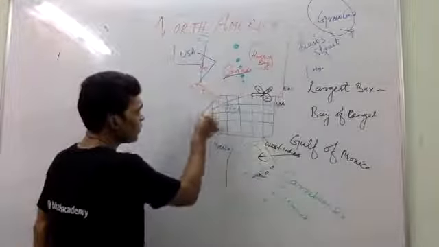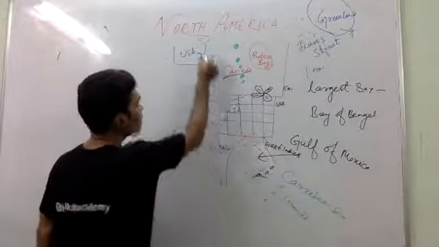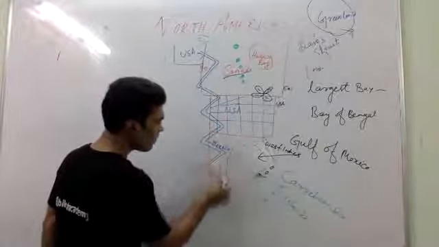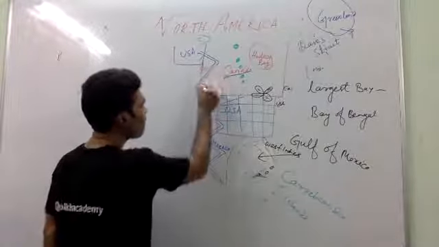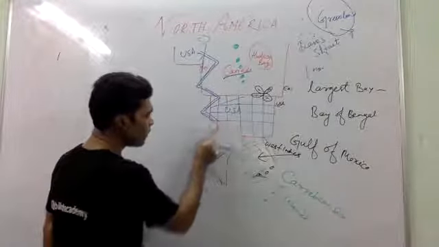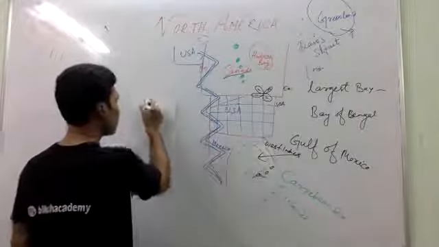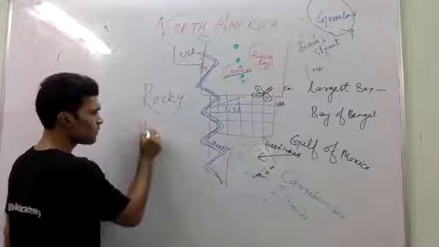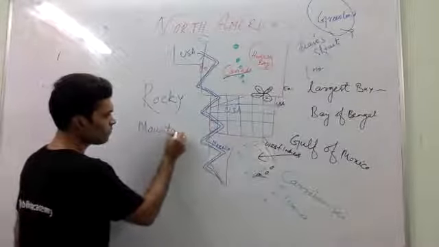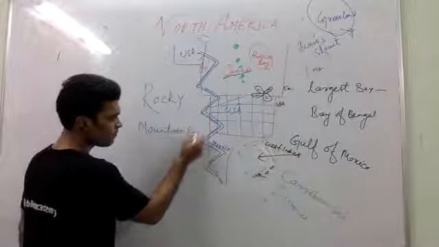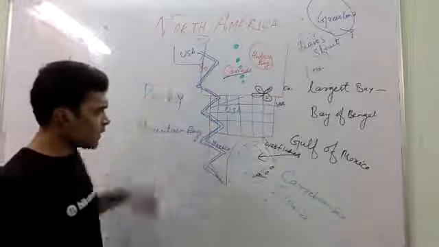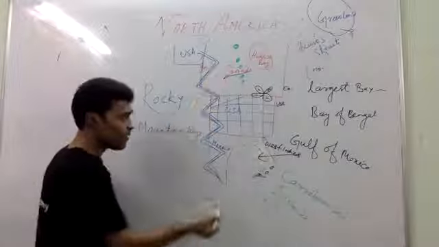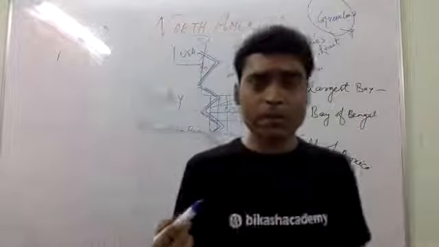Here is one mountain range, and we call this the Rocky Mountain Range. The Rocky Mountain Range stretches from north to south in the western side of North America. This point you have to keep in mind.